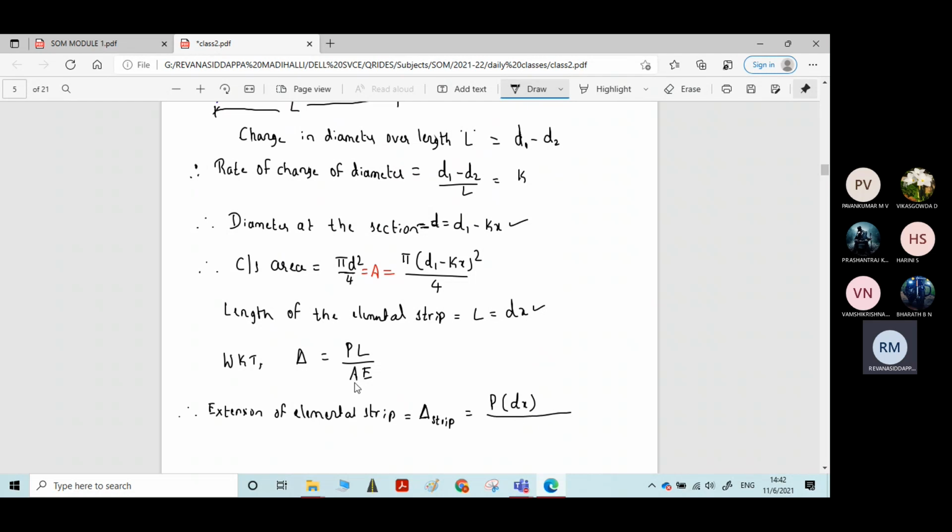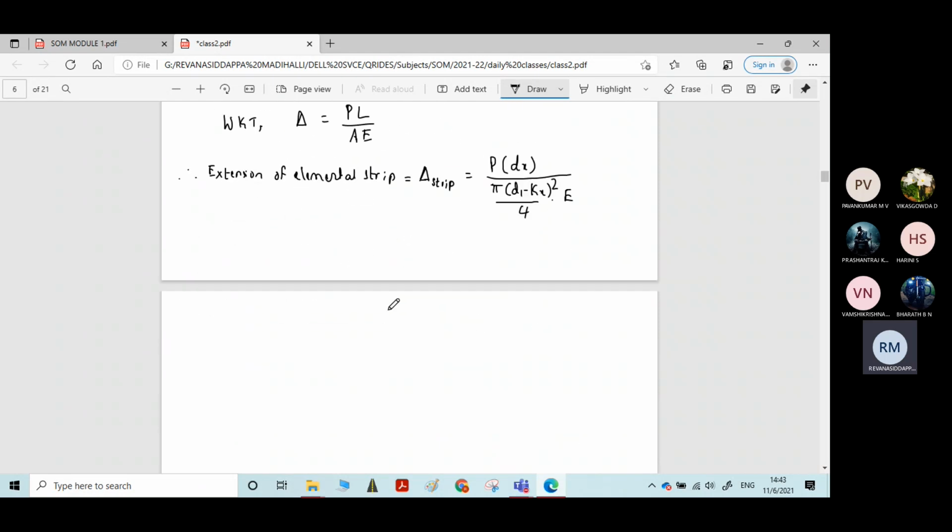A is the area of the section at the elemental strip, which is pi into (d1 minus kx) whole square by 4. I'll substitute: pi into (d1 minus kx) whole square by 4, into E.